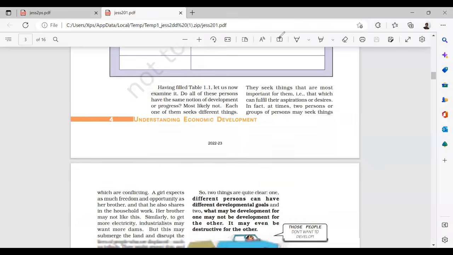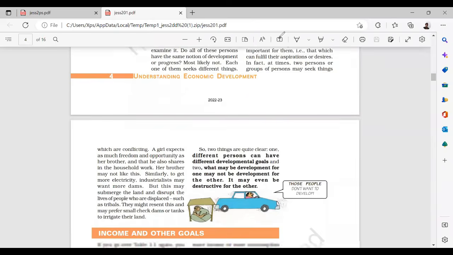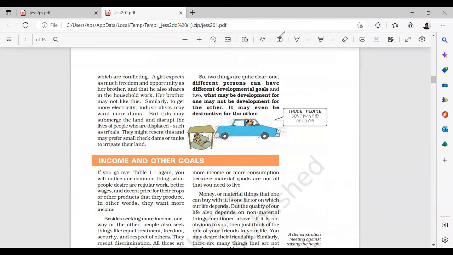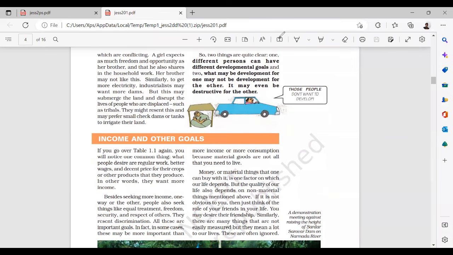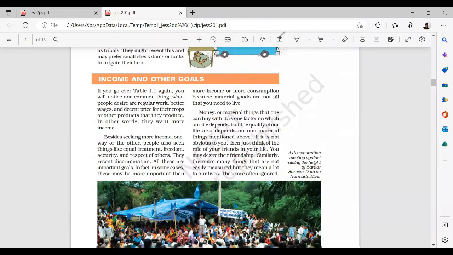A girl from a rich urban life is compared to the people from the poor. You don't need to look at this from NCERT. Don't expect any single question to be asked from here. So two things are quite clear. One, different persons can have different development goals, and two, what is development for one may not be development for the others.